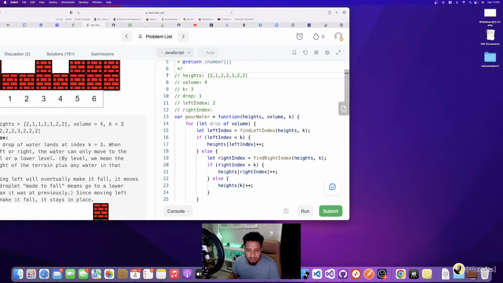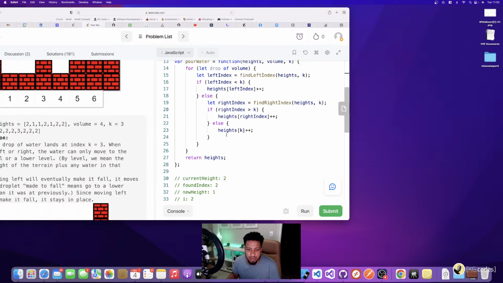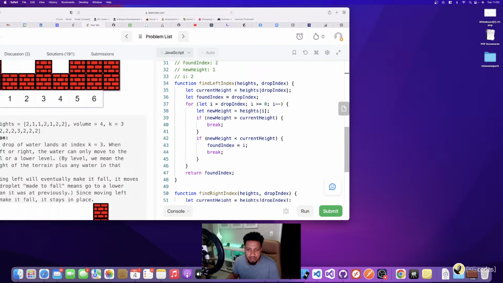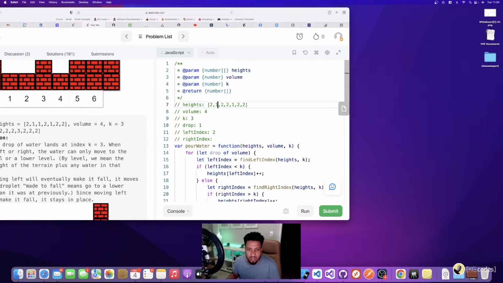So when the next water drops, I'm going to go back in here and try to go left, and then go through that same logic again. Based off the logic, I'm going to find a dip at index 1 because I'm going to keep finding the heights are the same. Then I'm going to finally find a dip before I find something that's like a mountain. The next one over is 1, so the next water drop is going to drop here.